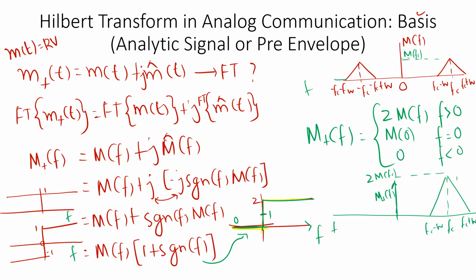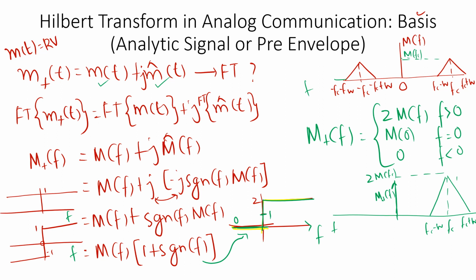So what actually is this concept? We are adding a signal plus j times its Hilbert transform. So it is eliminating the negative frequency part completely, right? Maybe you should keep this in mind. This is where, I didn't tell what exactly will be the application of this in analog communication.